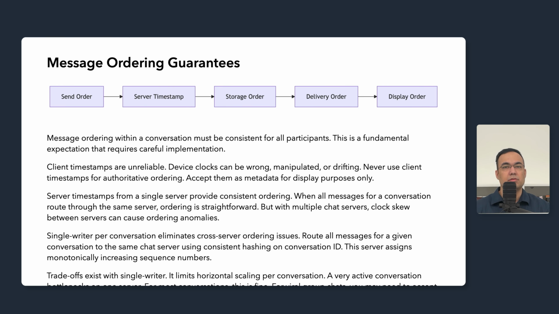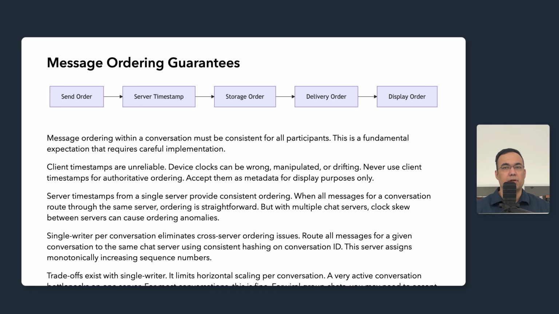The challenge emerges with multiple chat servers. Different servers have slightly different clocks even with NTP synchronization. If user A's message routes through server 1 and user B's message routes through server 2, clock skew can actually cause ordering anomalies. User B's message might get a lower timestamp despite being sent slightly later.